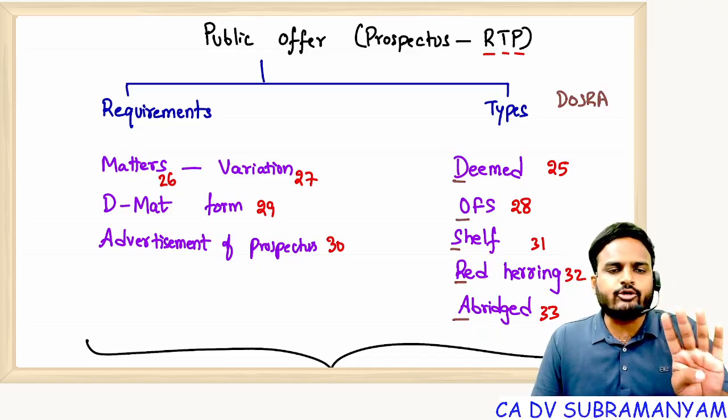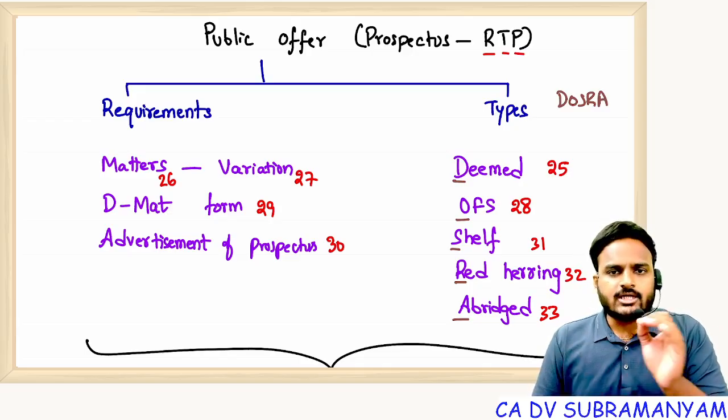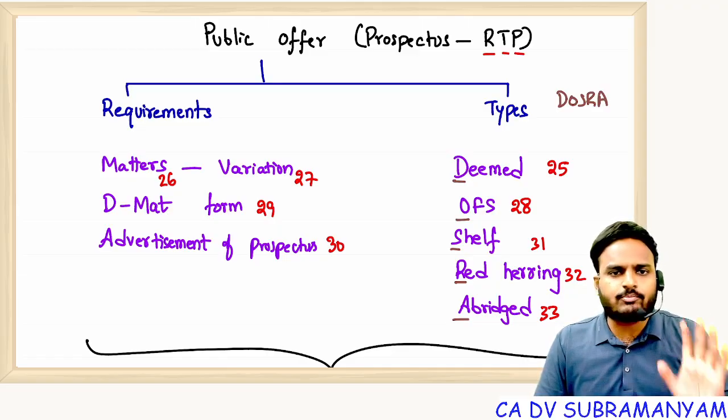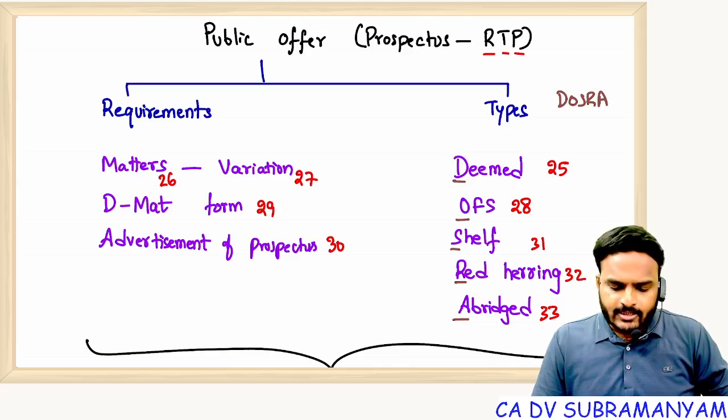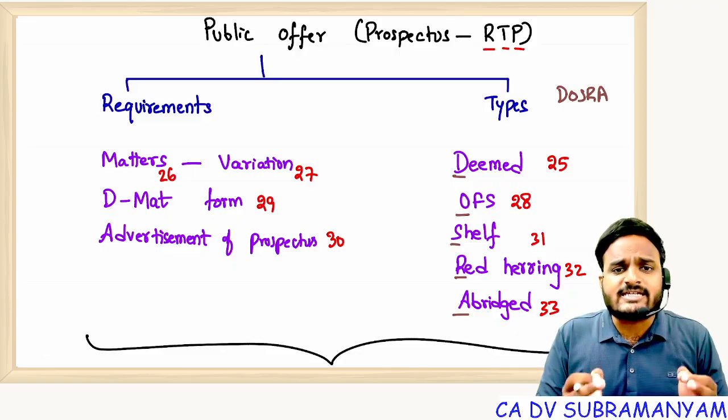Next, offered security should be in DMAT form. Advertisement of prospectus. Coming to the types: deemed prospectus, offer for sale of securities, shelf prospectus, red herring prospectus, abridged prospectus. Clear? Next one, any false statements in the prospectus, we call it as misstatements.